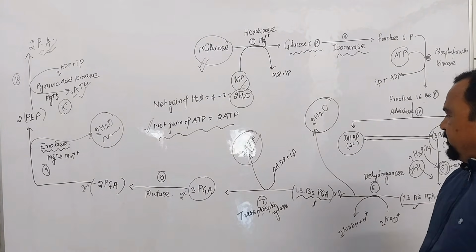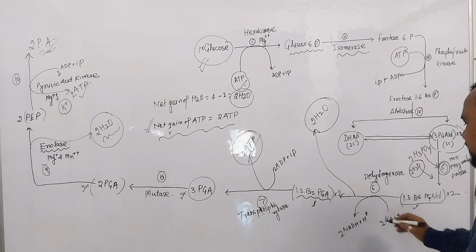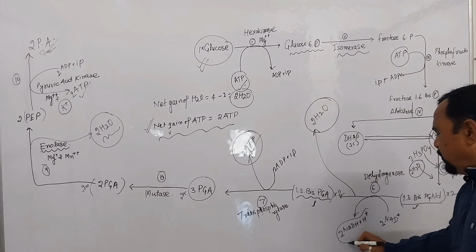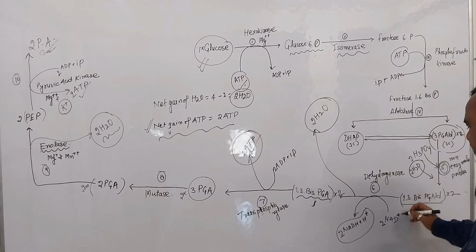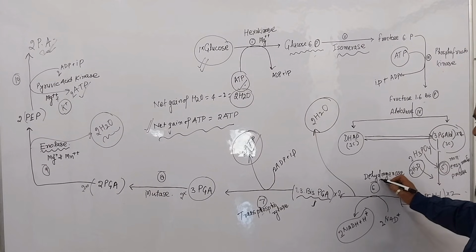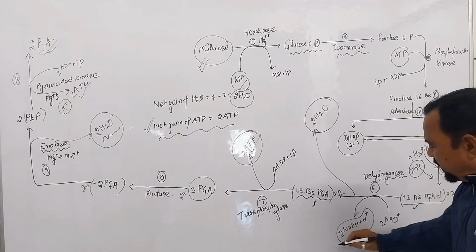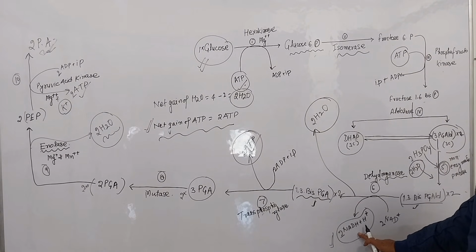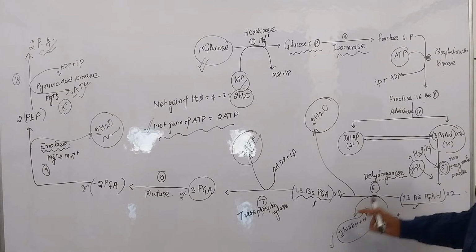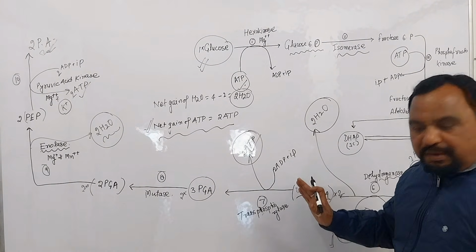Clear? Again, how many NADH plus H plus are produced? Just you see here, at step number 6, 2 molecules of NADH are produced, and it is produced in the presence of dehydrogenase enzyme. Okay. It's also a NEET question, how many NADH2 molecules are produced during glycolysis? 2 NADH2. Or you can say 2 NADH plus H plus. Understood?